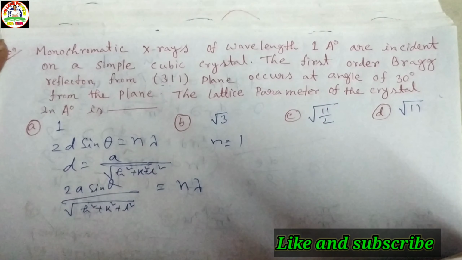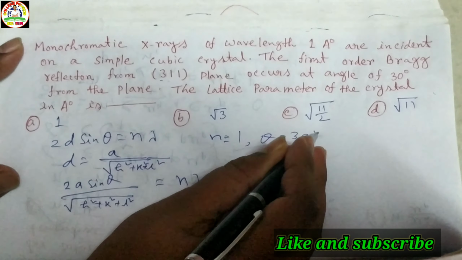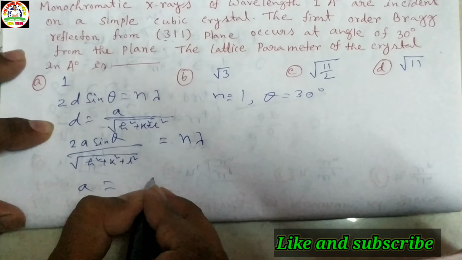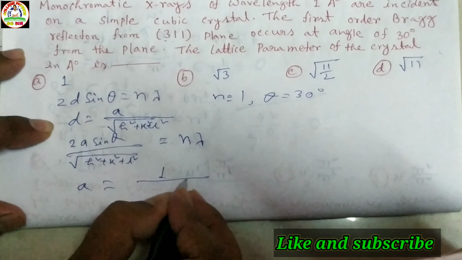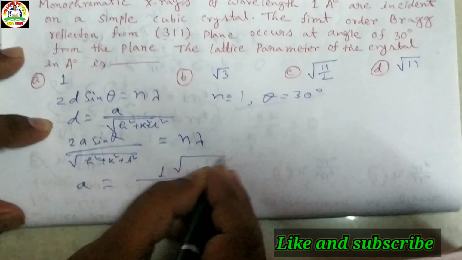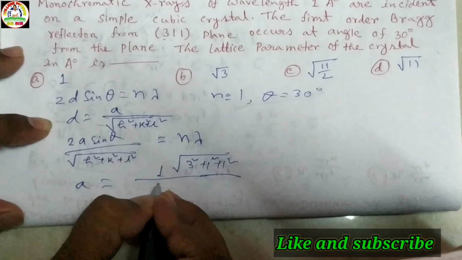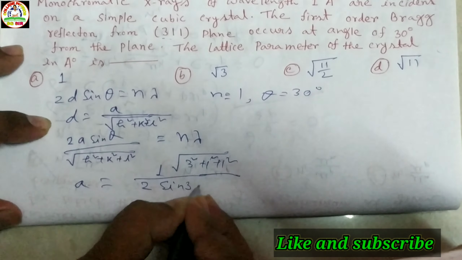Theta also 30 degree. So if we put this value, we get a is equal to lambda, given 1 angstrom, 1 divided by root over 3 square plus 1 square plus 1 square divided by 2 into sine 30 degree.